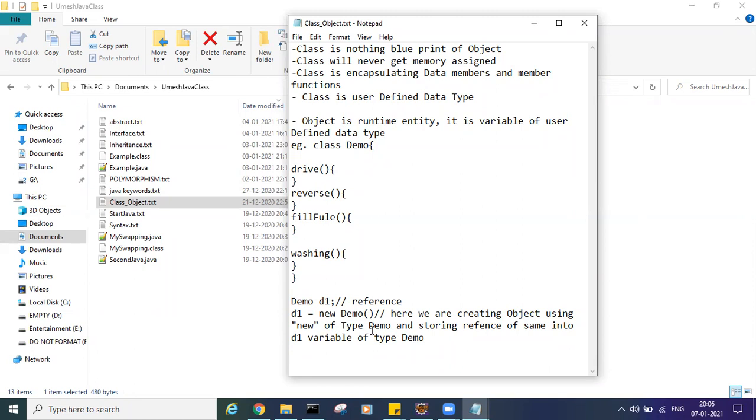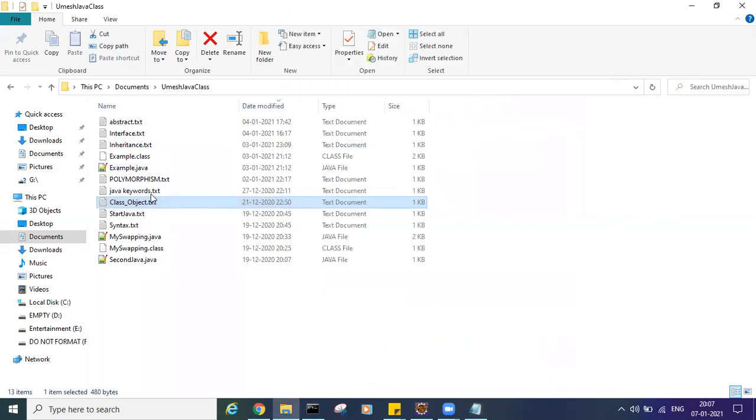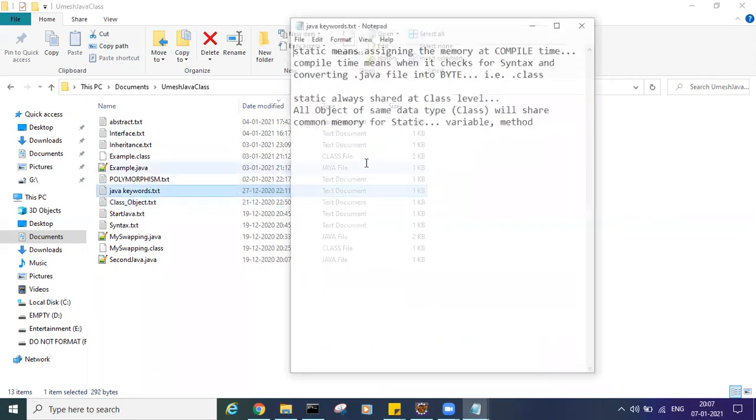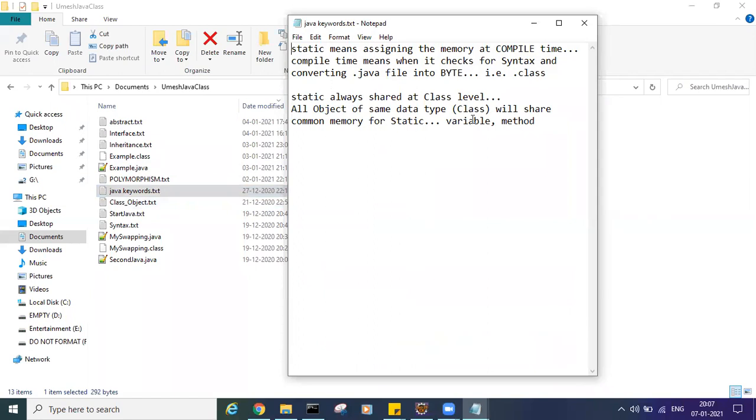Then I gave you how to create the object. By using the new keyword we create an object, or by cloning or copying the object, we can create objects. Then we went to the keywords of Java. So I told you what is static. Then I introduced final.